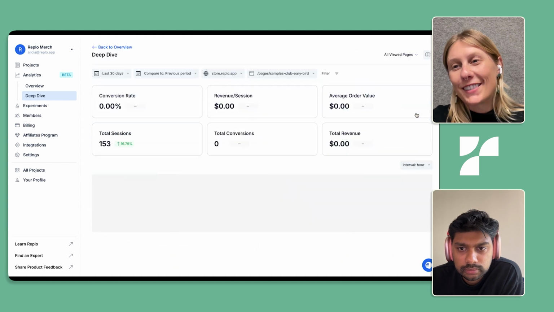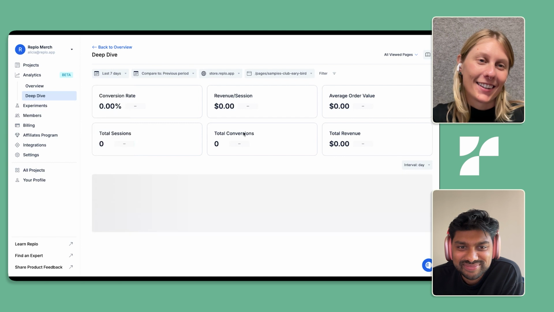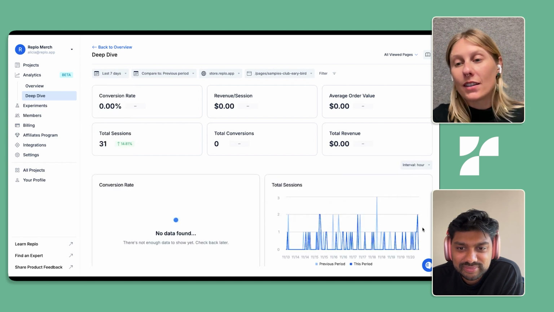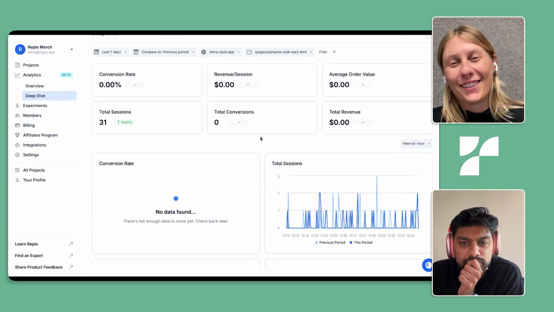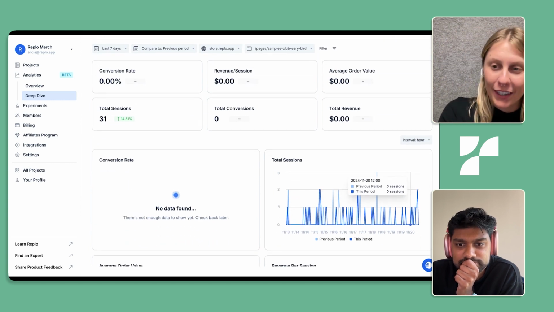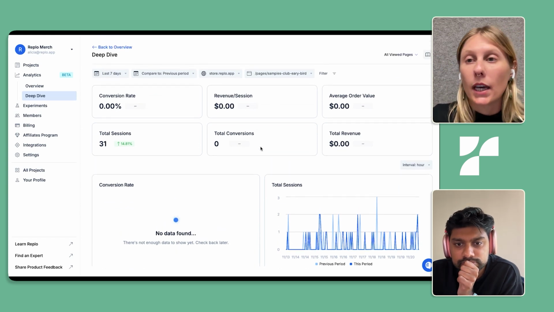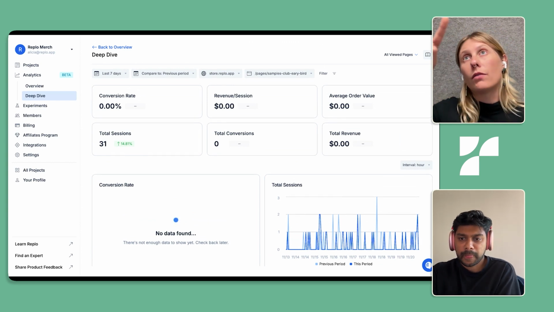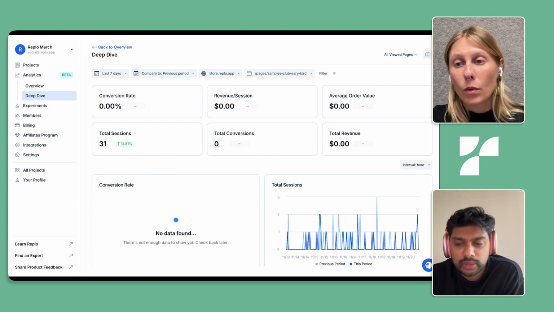You can sort this down to the hour if you would like. Maybe not the best example for looking at the last 30 days or the last 7 days. And then you can visually see how these different things have changed over time. Once again, this is going to look a little funky because this is our internal tool. But for all of you that are actually seeing a lot more traffic, it's really fun to be able to drill down to the hour, especially if you're looking at a day or just a week of data, and really see what the fluctuation is in terms of your customers getting onto your pages and what they're doing.